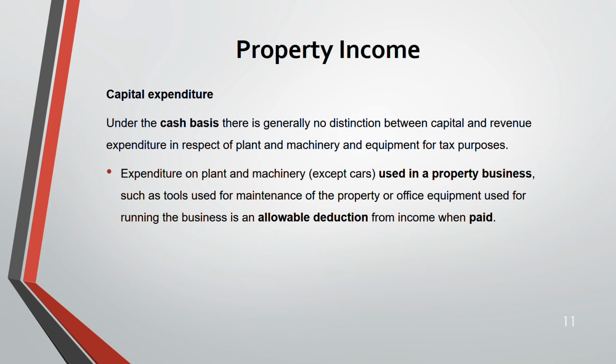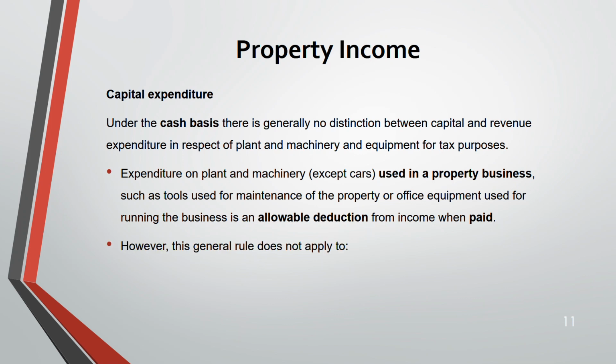Expenditure on plant and machinery that has been used in the property business is an allowable deduction from income when paid. When paid, because it's cash basis. So when you are paying for this expenditure on plant and machinery, you can deduct it from the income. This is capital expenditure, and this capital expenditure also you can deduct from the rental income, property income.